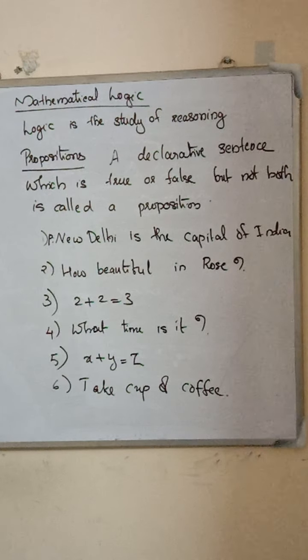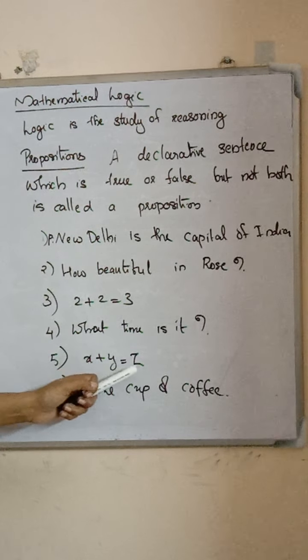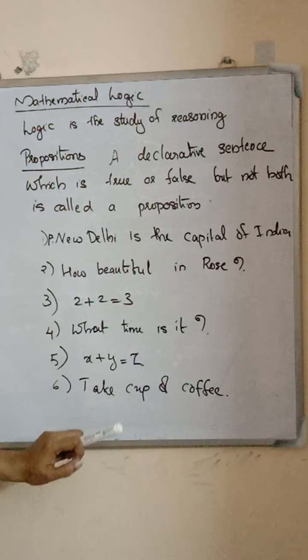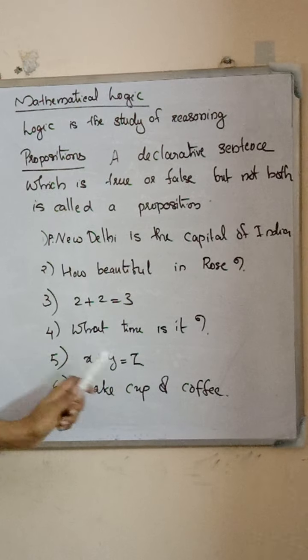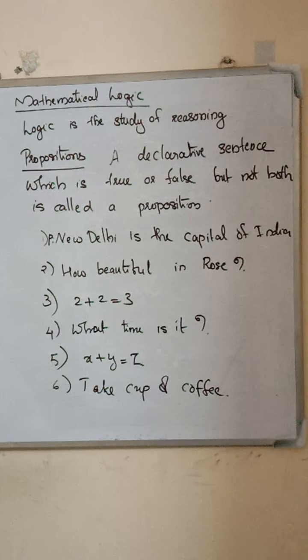What time is it? It's a question, so it is not a proposition. x plus y equal to z. This sentence is not exclamatory, not imperative, not interrogative. But we couldn't answer whether this sentence is true or false. Only by assigning the values of x, y, z, we can find whether it is true or false. So, this sentence is not a proposition, because it is neither true nor false.